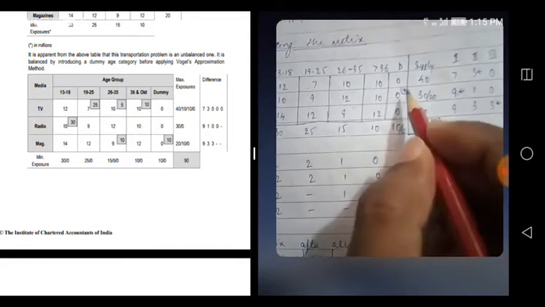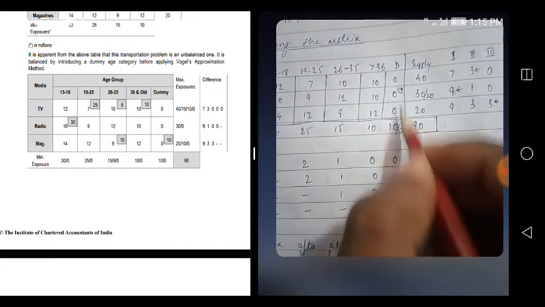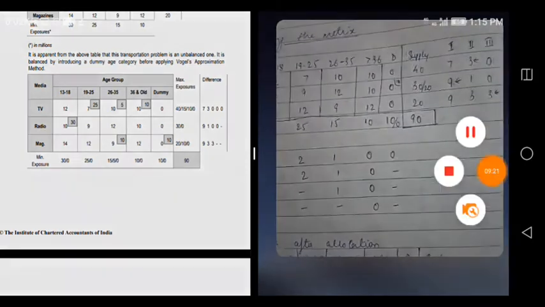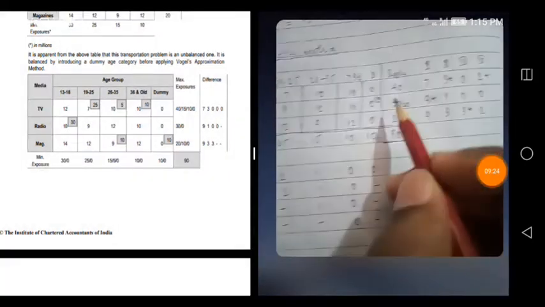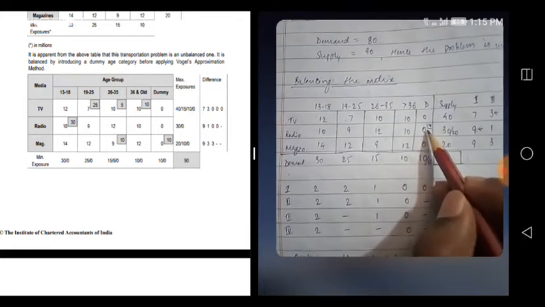So first I allocated here 10, because maximum I can allocate 10 here. Supply is 30, but demand here is maximum 10. That's all, that much only it can take.